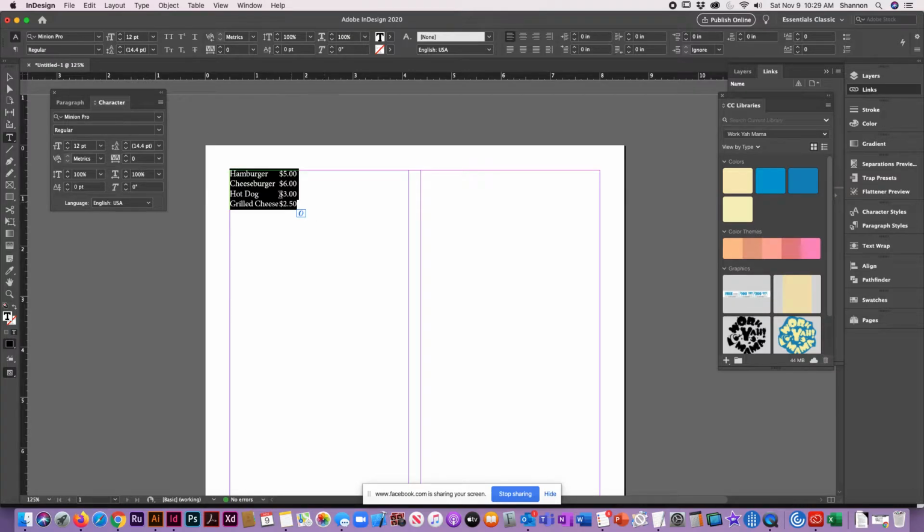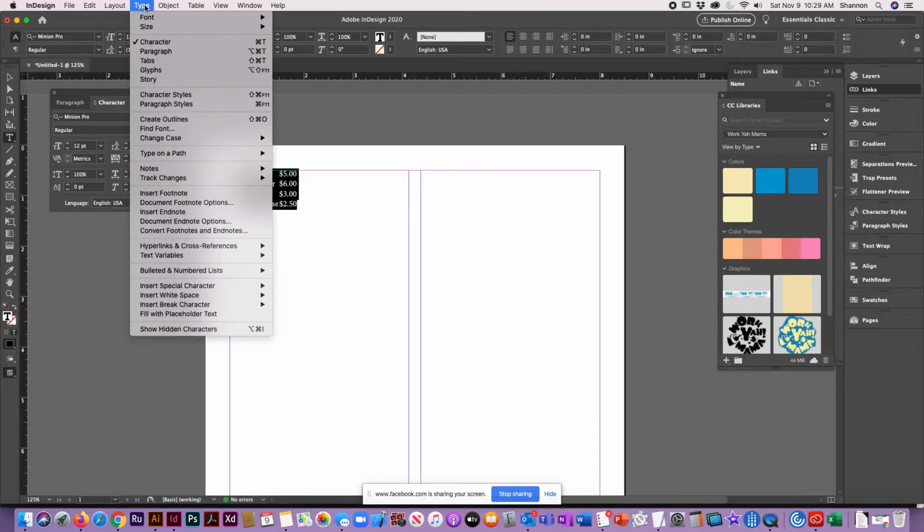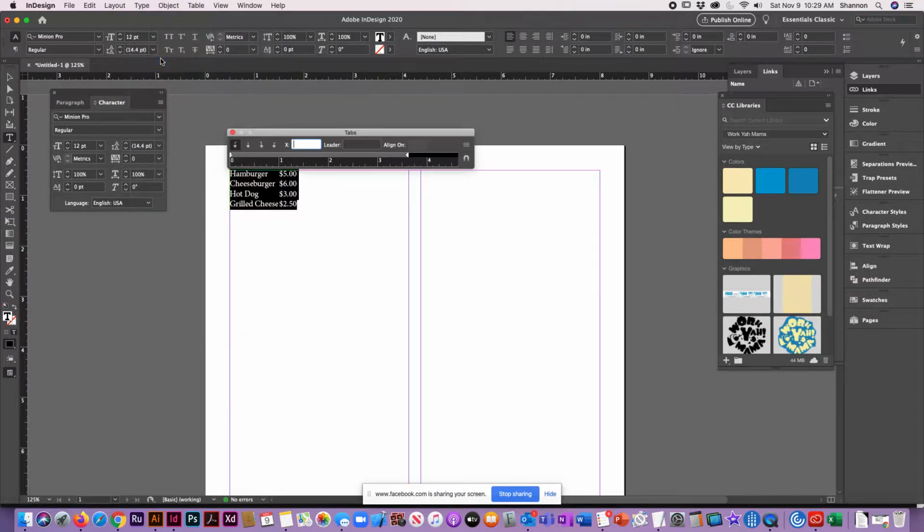First things first, you're going to want to select all of the text in the text box. And you can go up to Type and go down to Tabs, and it's going to open up this tabs box right here. And this is why I wanted to do the mouse clicks, it's a little bit hard to see where you need to click.